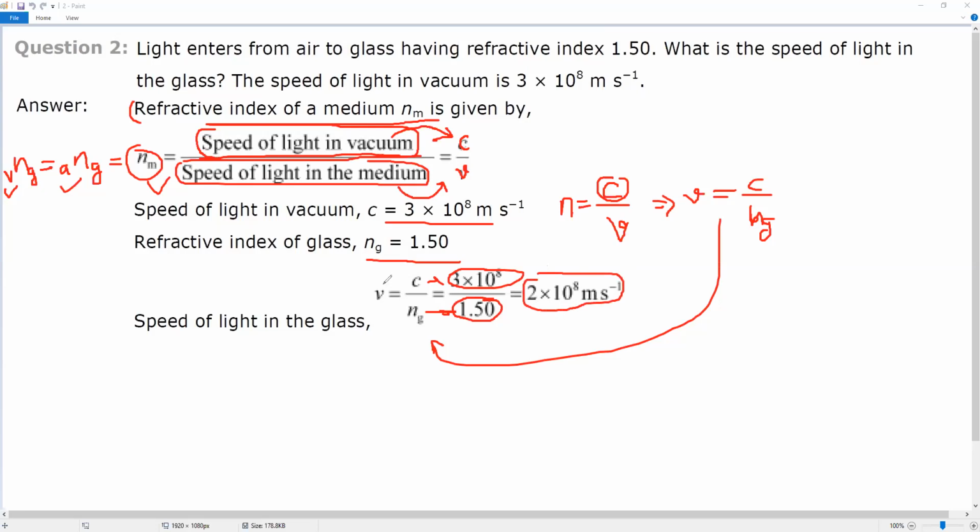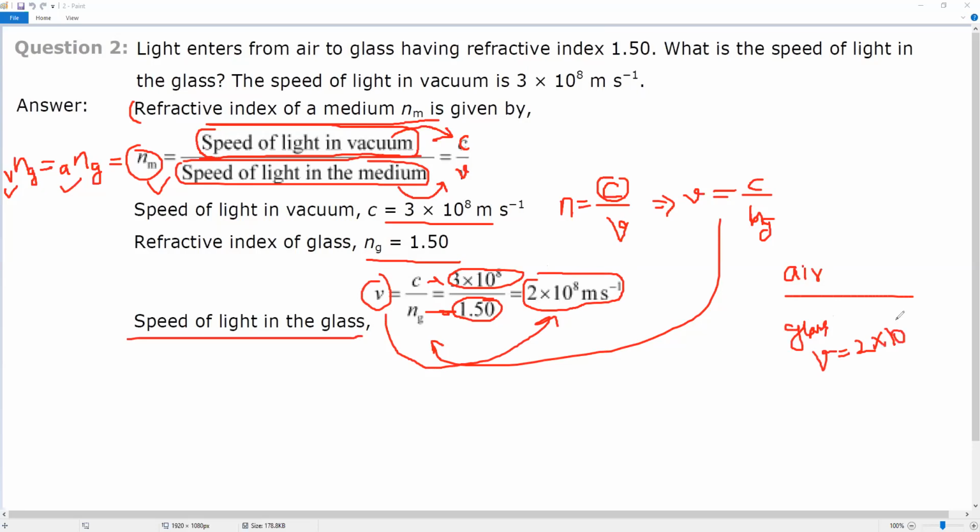So this is equal to V. V came out to be 2 into 10 to the power 8, which is nothing but the speed of light in which medium? Second medium, glass. We have discussed here that first medium is air, second medium is glass. And what is the velocity in the glass? It is 2 into 10 to the power 8 meter per second. Okay, so let's move to the next question if you understood this.